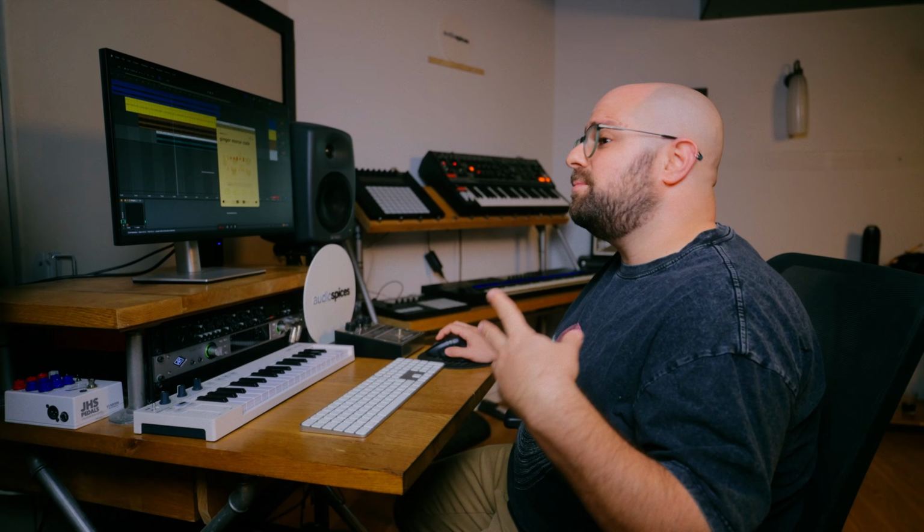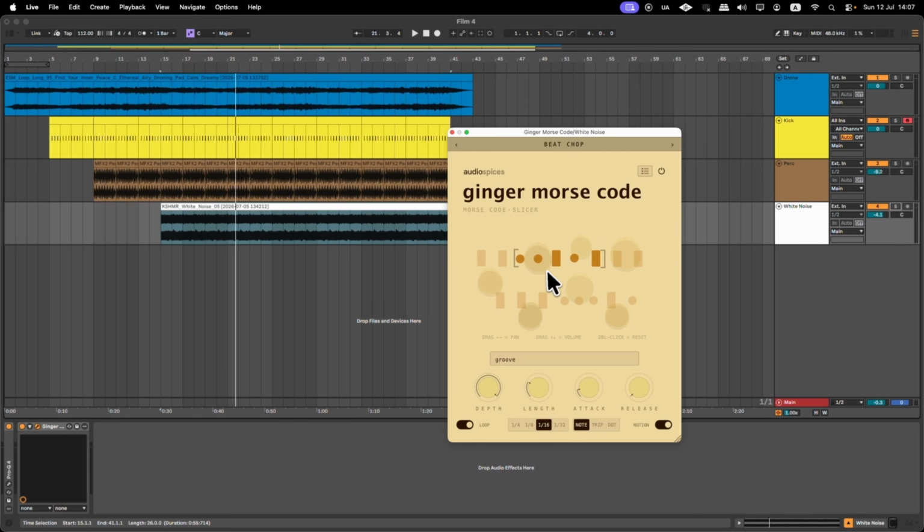That's cool, but I want more movement from that new hi-hat sound we've just created. So that's what Motion is here for. Let's switch Motion on. And now we can control the volume of each slice by dragging it up or down. And the panning of each sound. Let's do something like this. Now let's listen to it soloed.